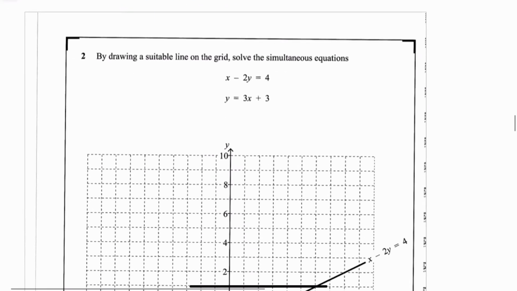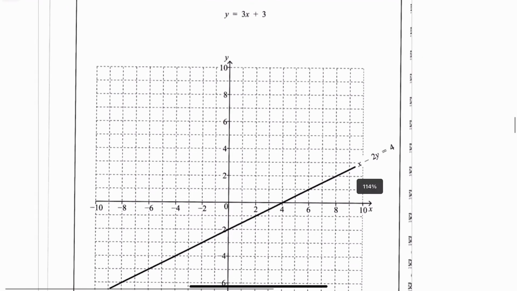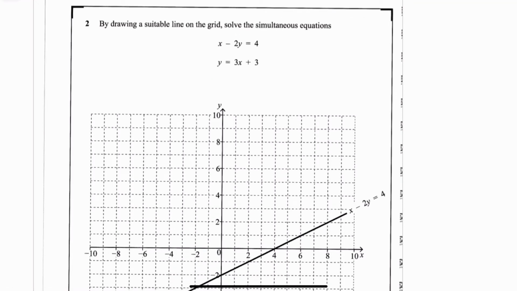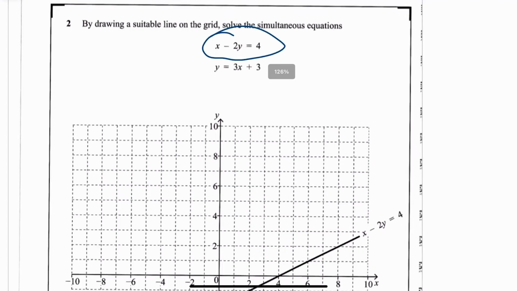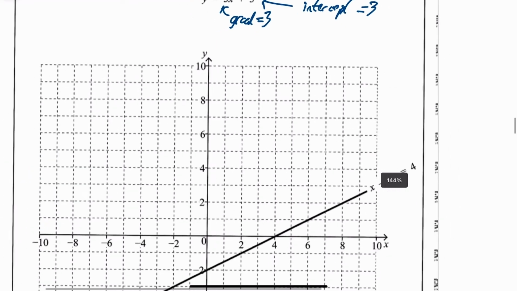Okay, the next question. It says, by drawing a suitable line on the grid, solve the simultaneous equations. And you've got this one, x minus 2y is equal to 4, and y is equal to 3x plus 3. This one is already drawn for us. We need to look at this line. So first of all, what do we know? This has a gradient of 3 and it has a y-intercept of 3 as well. So I'm going to plot the y-intercept first.